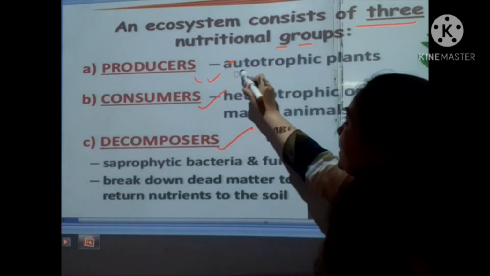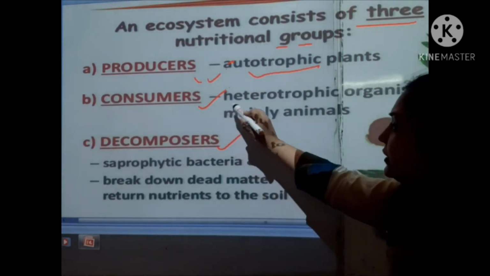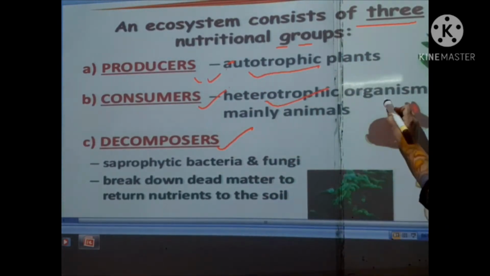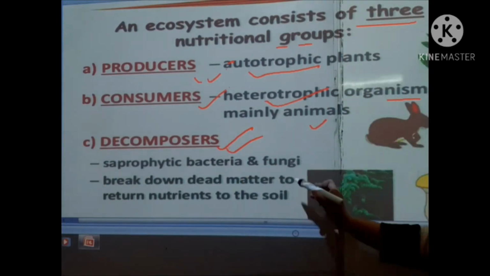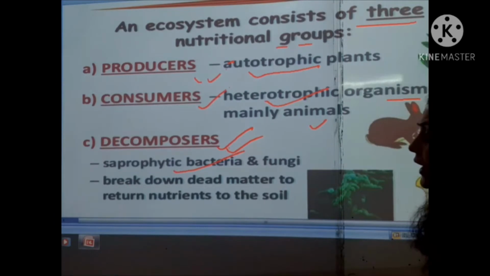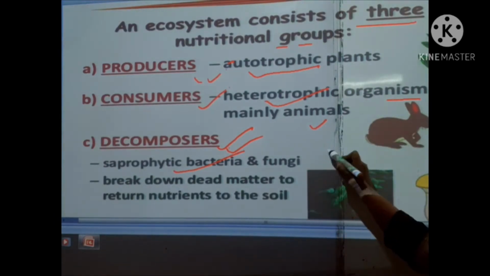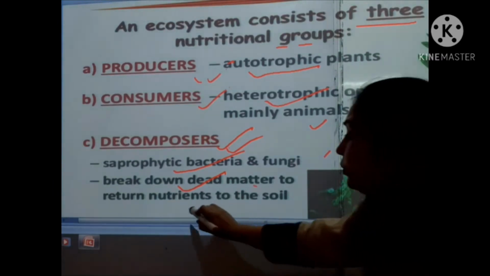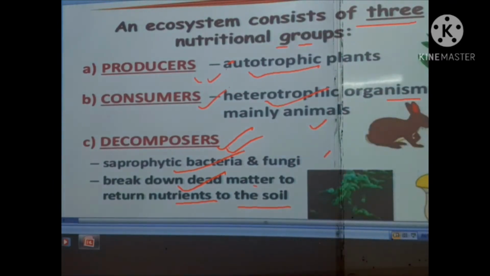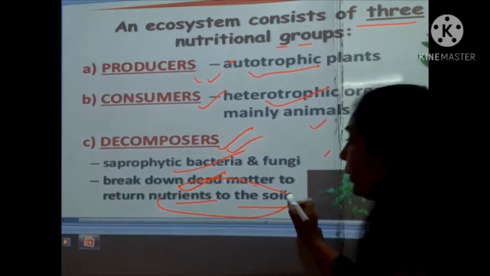The producers are the autotrophic plants, the consumers are the heterotrophic organisms, mainly animals, and the decomposers are the saprophytic bacteria and fungi, which break down dead matter and return nutrients to the soil, and afterwards the cycle goes on.